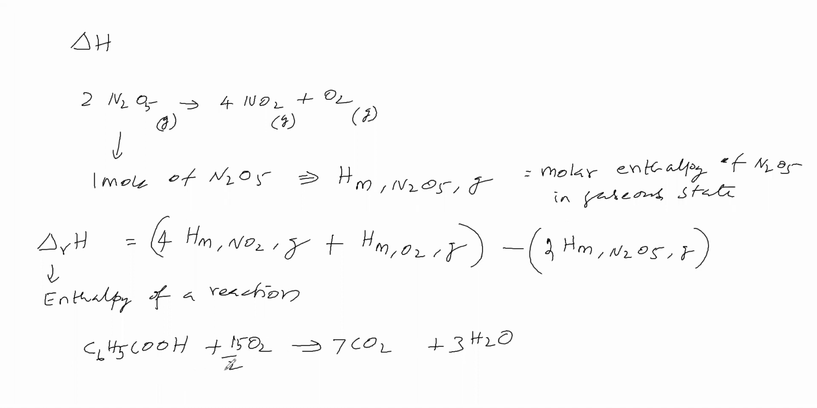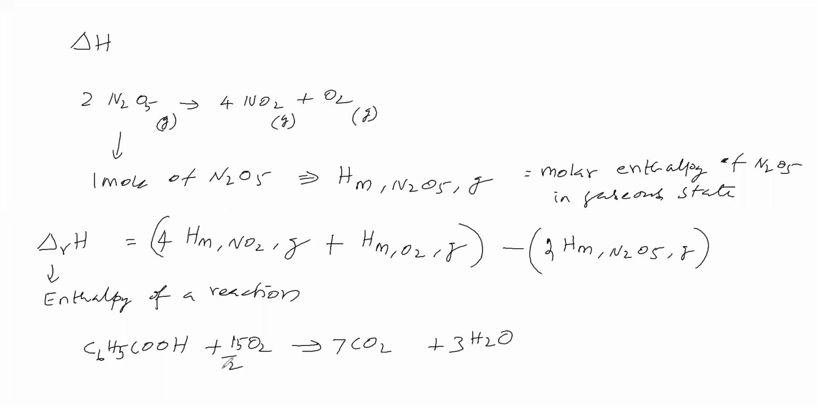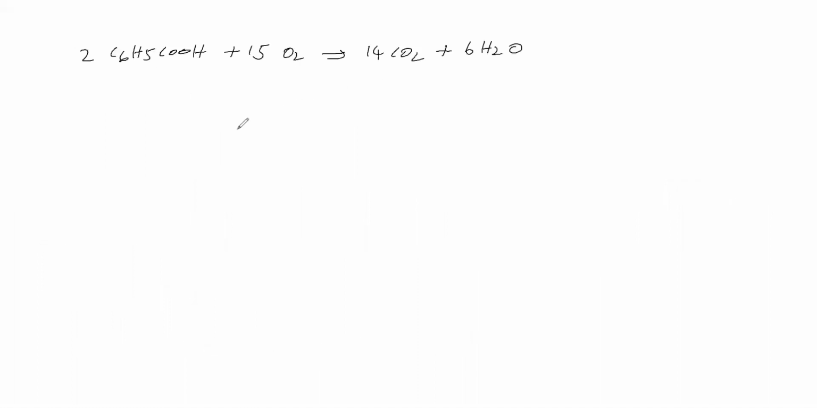Now, in order to cancel this denominator 2, let us multiply the whole equation by 2. So 2 benzoic acid, 15 O2, 14 CO2 plus 6 H2O. So what we have done is, in order to cancel this denominator 2, we have multiplied the whole equation by 2. So we got this equation.